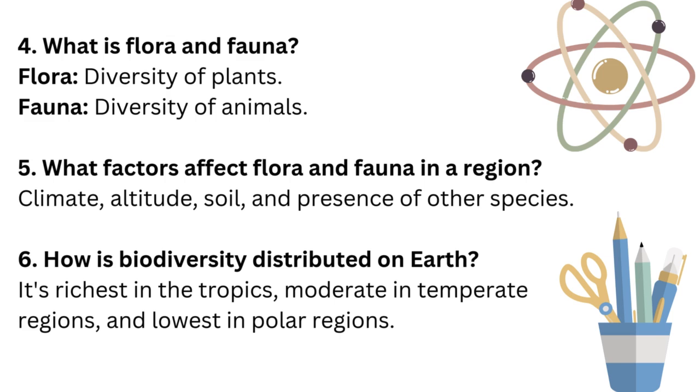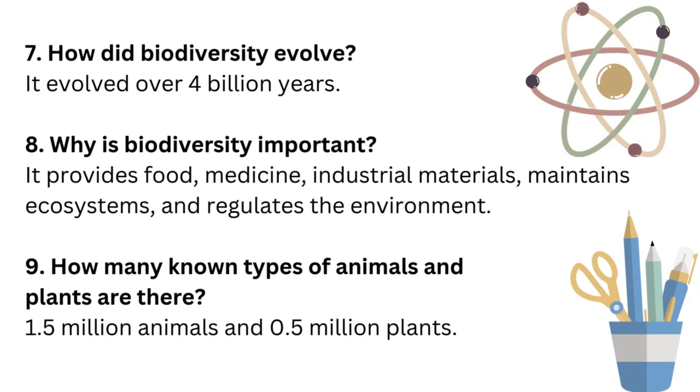How is biodiversity distributed on Earth? It's richest in the tropics, moderate in temperate regions, and lowest in polar regions. How did biodiversity evolve? It evolved over 4 billion years. Why is biodiversity important? It provides food, medicine, industrial materials, maintains ecosystems, and regulates the environment.